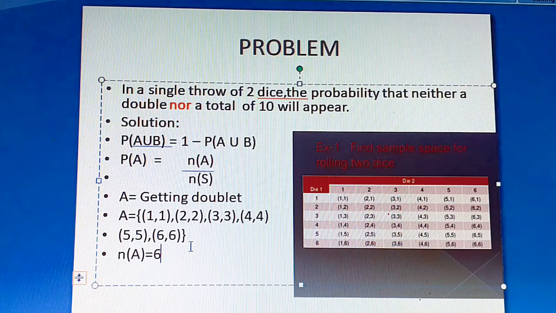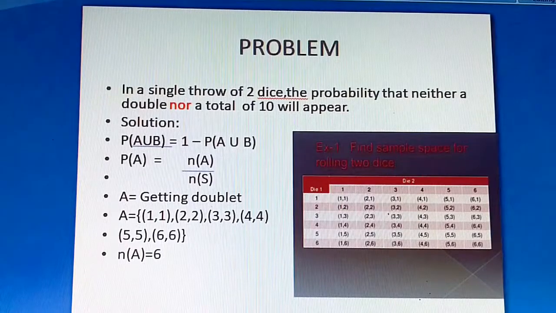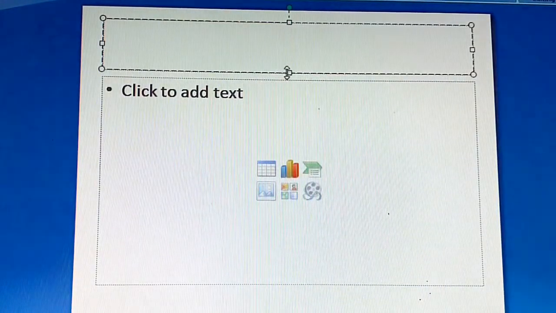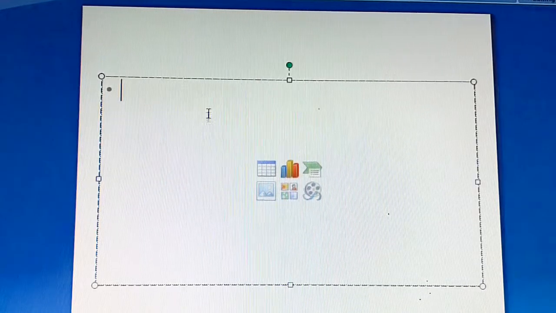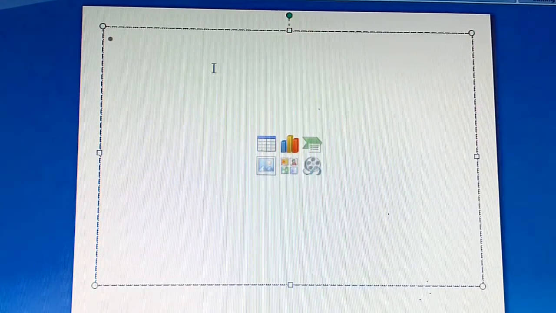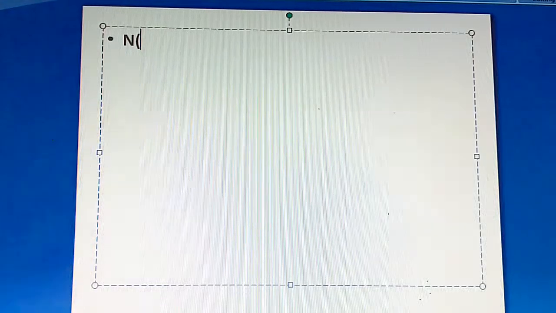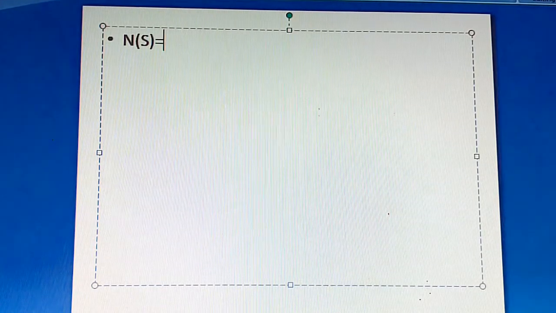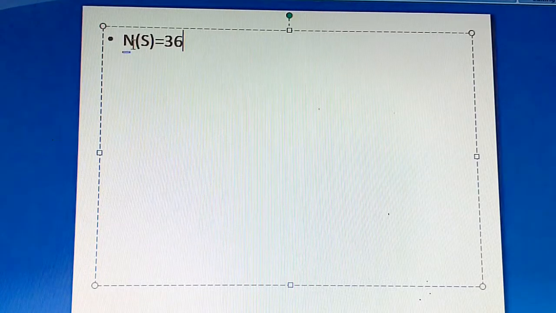Next, what we will do, we'll find P of A for this. Okay, we'll write the P of A. So what is the P of A formula? N of A divided by N of S. Okay, so P of A is equal to N of A divided by N of S. Can we substitute? What is your N of S? N of S is 36. Right? So total possible outcome is N of S is equal to 36.